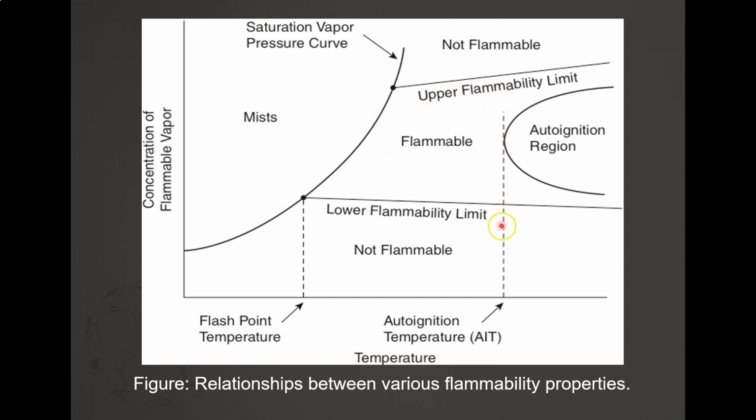Remember you have your auto ignition temperature, AIT. Anything above this is what we call the auto ignition region. However, for now, our focus is on the flammable region. Only concentrations of flammable vapor in this region will be involved in fire.